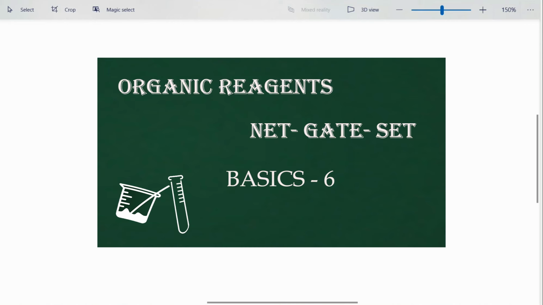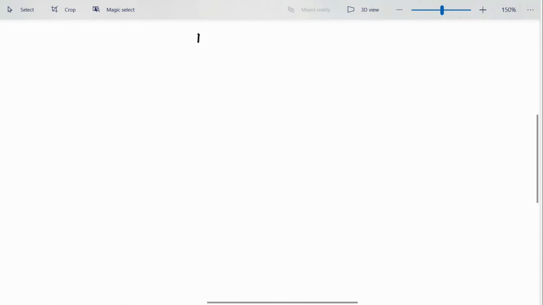In the previous videos we discussed Michael addition and direct addition reactions, and we also learnt about the factors which affect whether a reaction undergoes either a Michael addition or a direct addition. In today's class we will be discussing different types of reactions. If you consider a reaction, there are different types of reactions which undergo different types of mechanisms. So first of all, let us classify the basic reactions which we observe in organic chemistry.